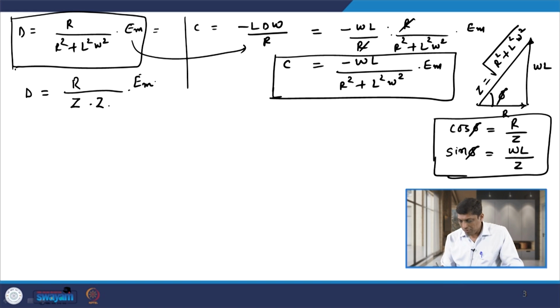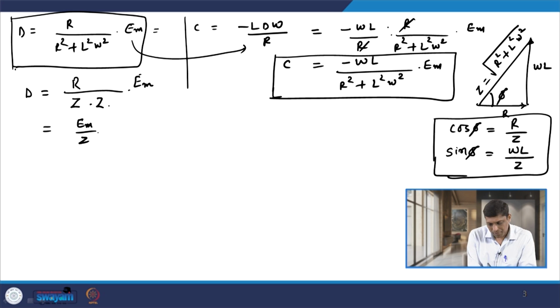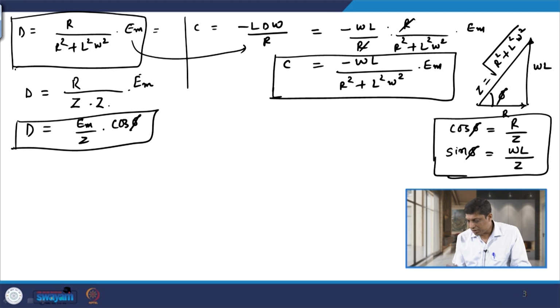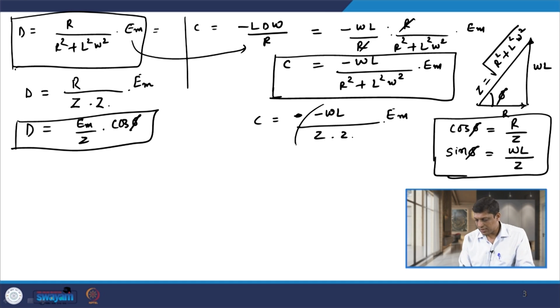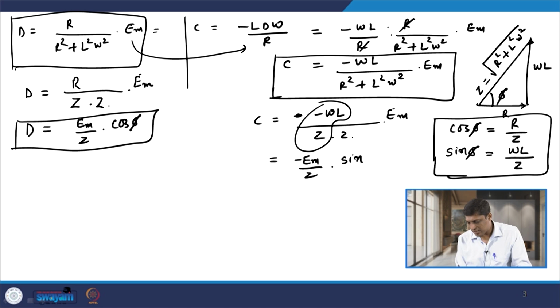R by Z is cos phi, so we have Em by Z into cos phi, that is the value of D. Similarly, for C, sin phi is omega L by Z, so we have minus omega L by Z into Z into Em, that is minus Em by Z into sin phi.